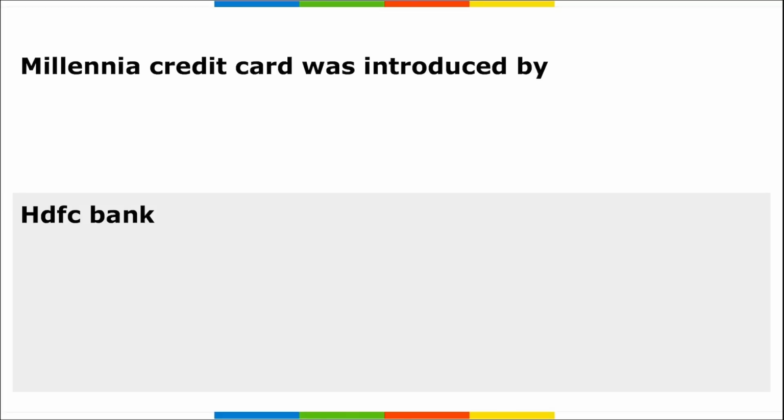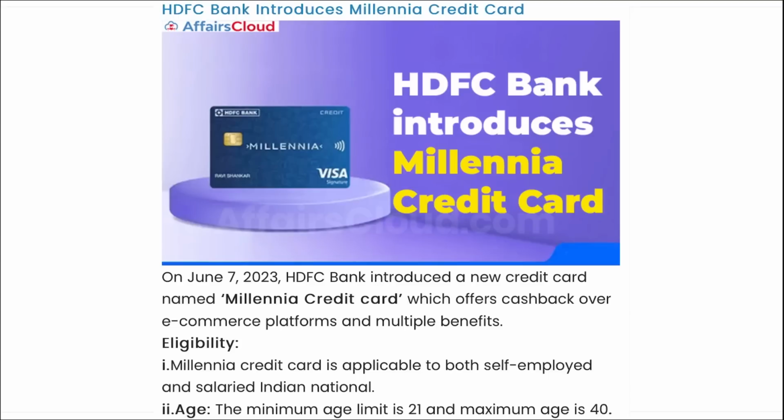Next is a Millennia credit card introduced by HDFC Bank. Do remember it, right? So HDFC Bank, they have introduced a new credit card, that is the Millennia credit card, which offers cashback over e-commerce platforms and multiple benefits also. This Millennia credit card is applicable to both self-employed and salaried Indian nationals. The minimum age limit here is 21 and the maximum age limit here is 40 years. For the salaried person, the gross monthly income has to be more than 35,000 rupees, and for the self-employed, the income has to be more than 6 lakh rupees per annum.